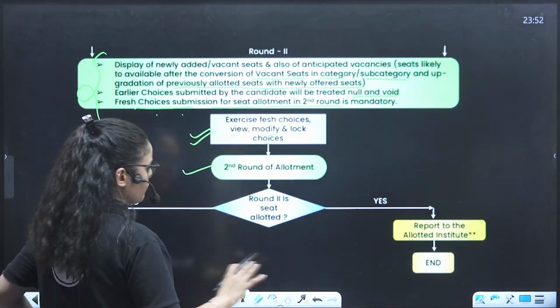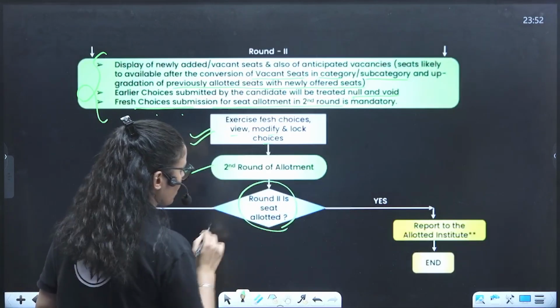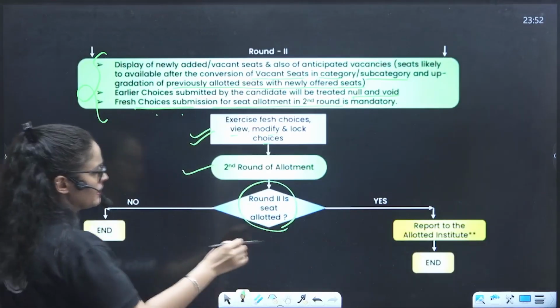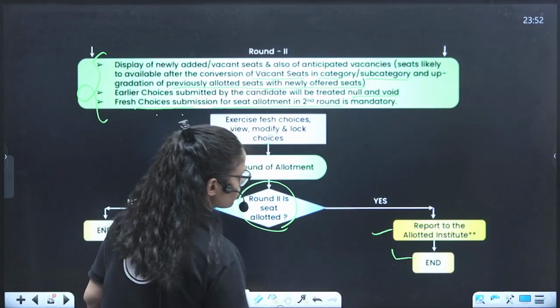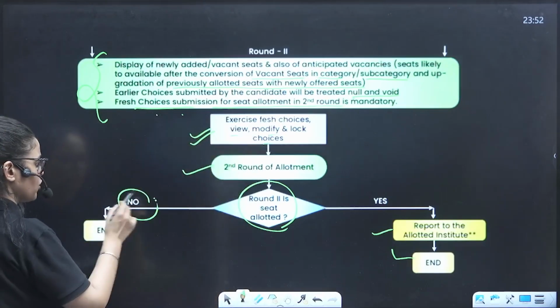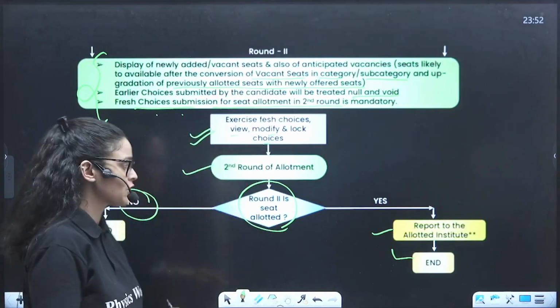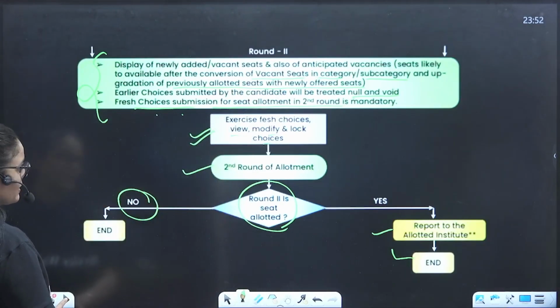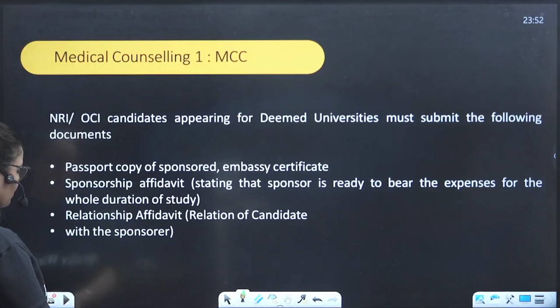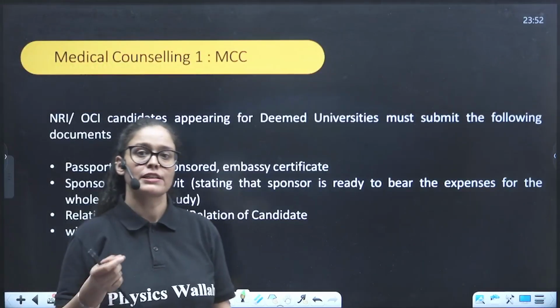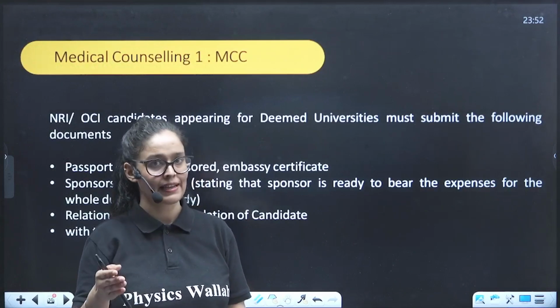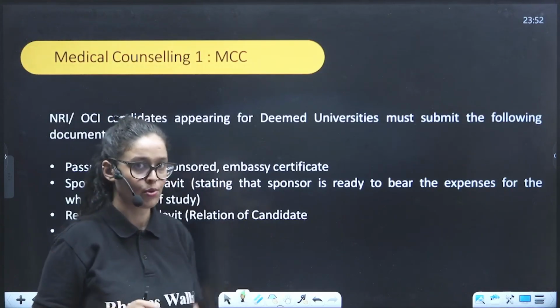Second round allotment will happen. If a seat is allotted, then you just go to the college and the process ends. If you have not got it, that's all. You already have got the college, by the way, right? And those kids who have not got it in the first round, in the second round, they can go for the third round also.